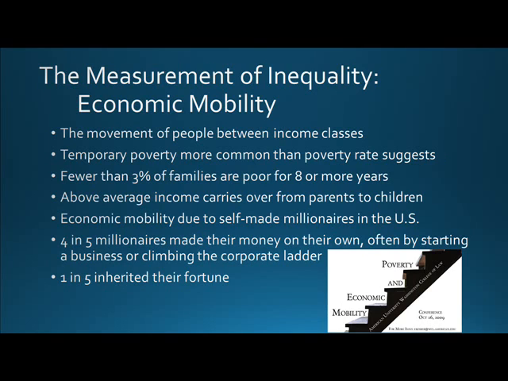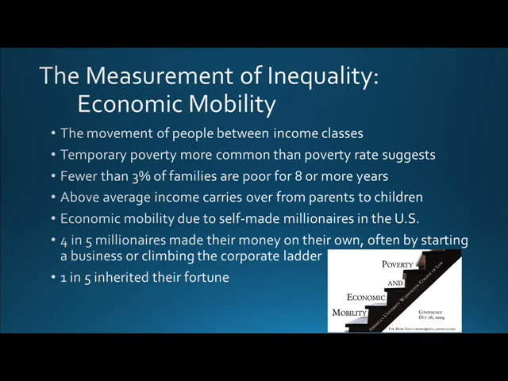Because family income changes over time, temporary poverty is more common than the poverty rate suggests, but persistent poverty is less common. In a typical 10-year period, about 1 in 4 families falls below the poverty line in at least 1 year. Yet fewer than 3% of families are poor for 8 or more years.